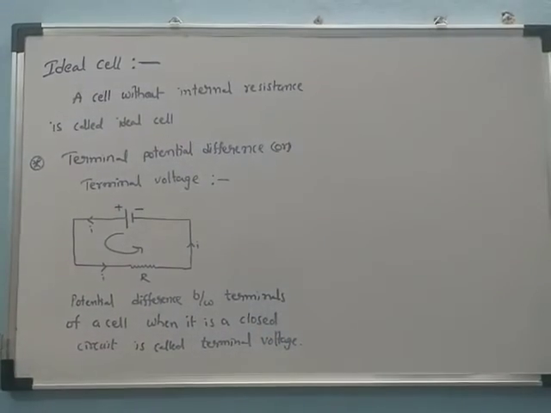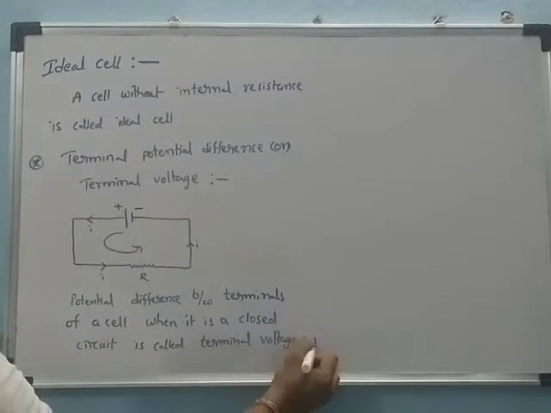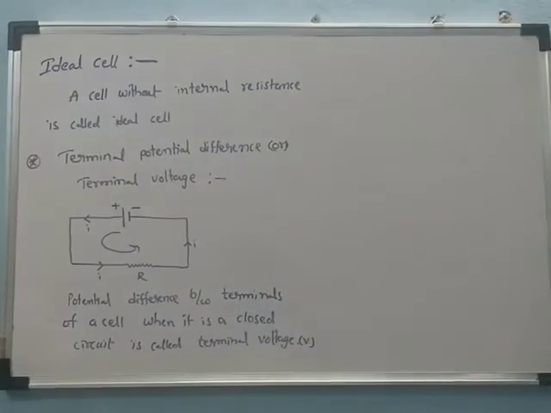What is called the terminal voltage? It is denoted by the letter V.